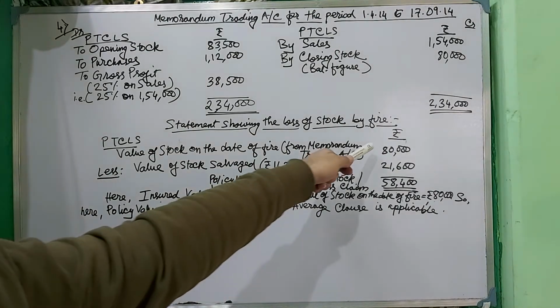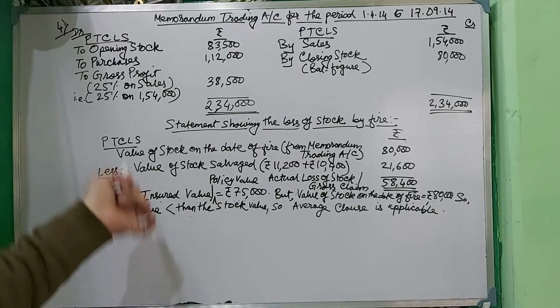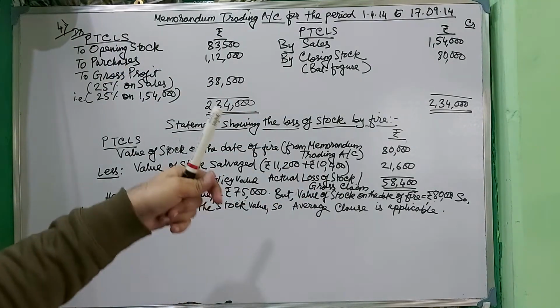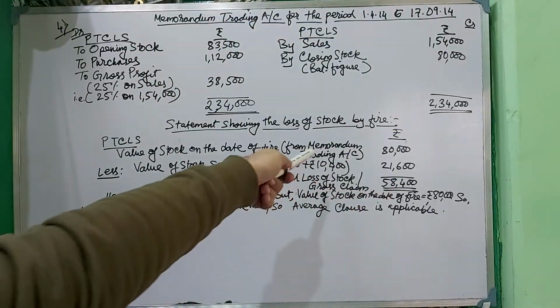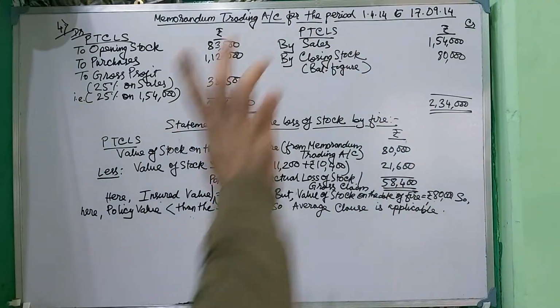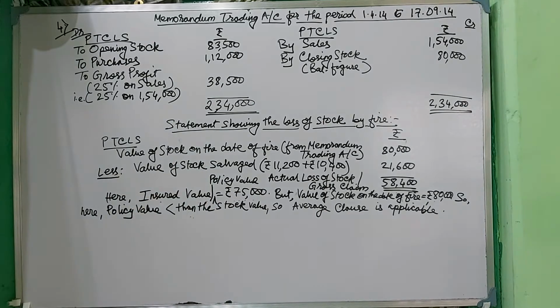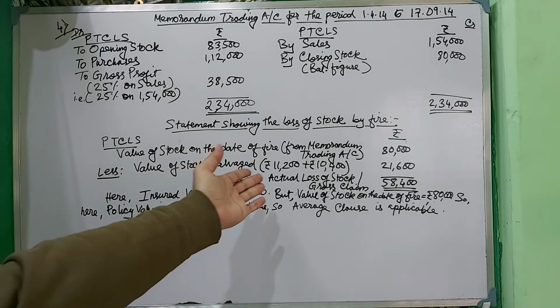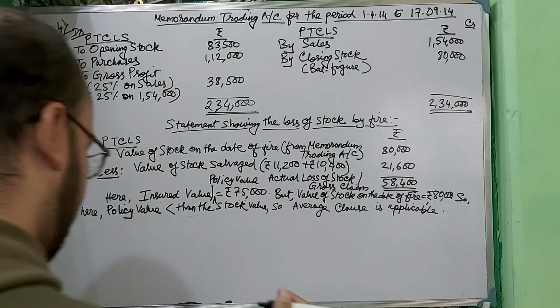If the policy value is greater than the value of stock on the date of fire, then the average clause is not applicable. So here the value of stock on the date of fire is 80,000, but the policy value is 75,000. So it is obvious that the value of stock is greater than the policy value, so the average clause is applicable.